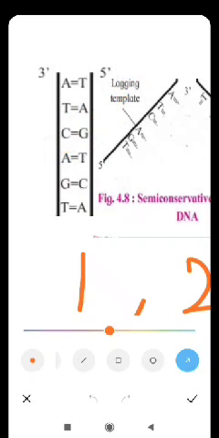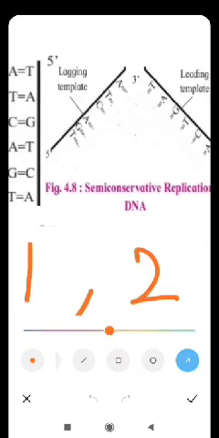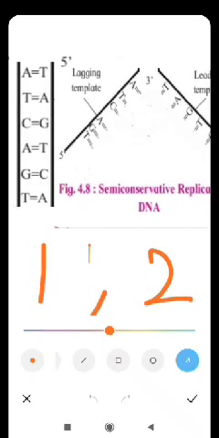Here in diagram number 2, you can see the two strands have separated. The same nitrogenous bases are there: ATCAGT, and in the other strand TAGTCA.